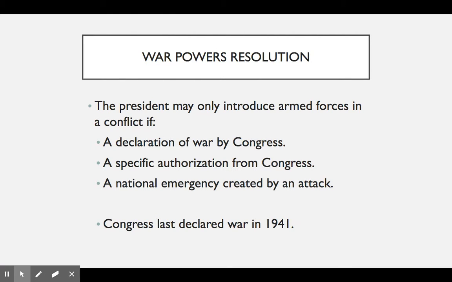So the War Powers Resolution stipulates that the president can only introduce armed forces into conflict if there is a declaration of war by Congress, a specific authorization from Congress, or a national emergency created by an attack. So Congress last declared war in 1941. So just think about how many conflicts the United States has been involved in since then. So presidents have been able to send troops into action for certain extents of time, but they still have to get that authorization from Congress.